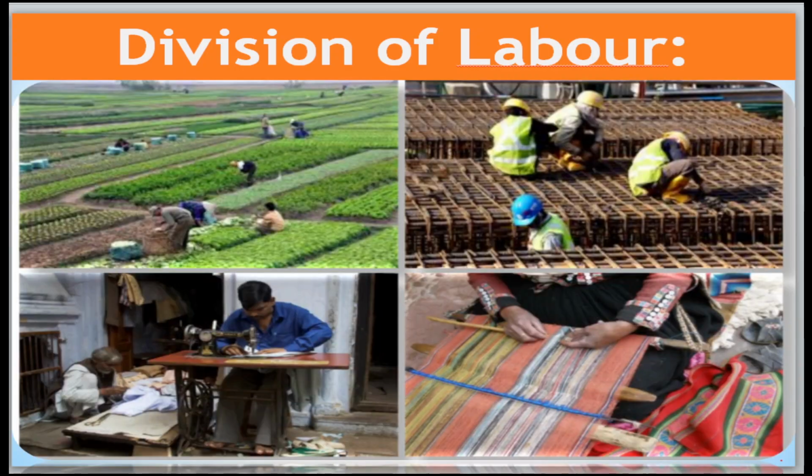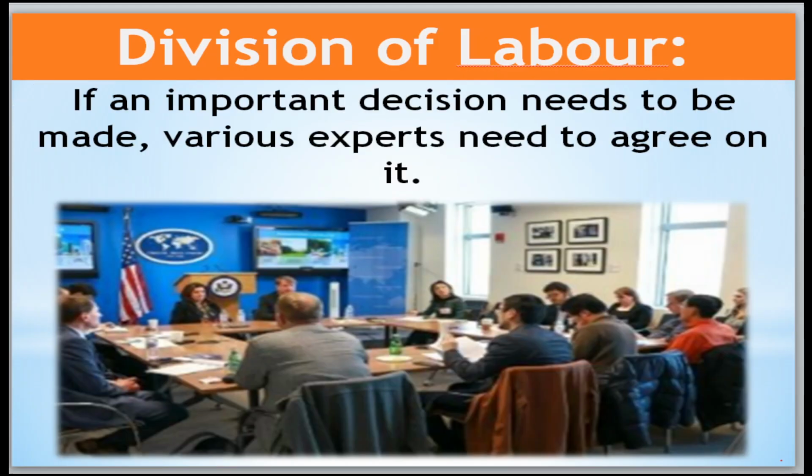Okay, these are the ones. On the basis of specialization, we have divided the people. He has the specialization in this field, they have the specialization in working here, and they have the specialization in working for this one. These people have the specialization to do this work. This is called specialization, the division of labor.